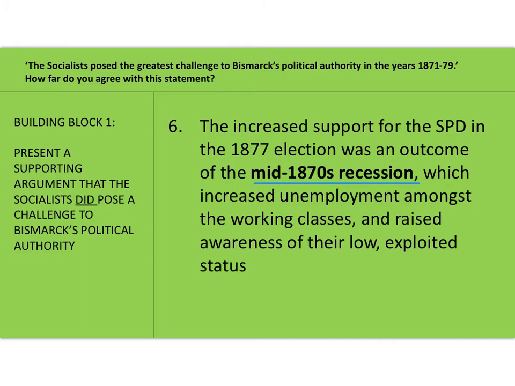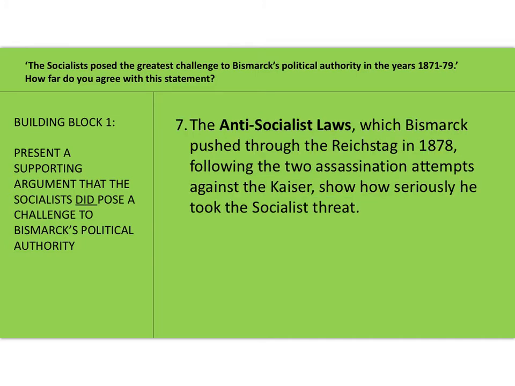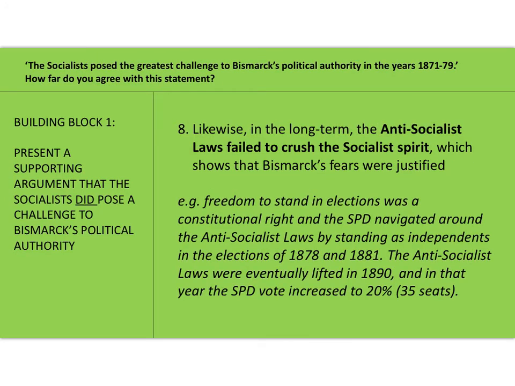Remember, there was a recession in the mid-1870s, started in 1873. It was part of a worldwide recession that did increase unemployment amongst the working classes, and it raised awareness of their low exploited status. And of course, the fact then in 1878 Bismarck pushed through the Reichstag, and he did get them passed eventually, the anti-socialist laws following those two assassination attempts against the Kaiser. That is evidence that he did take the socialist threat seriously. And yes, you are being asked here to provide evidence that Bismarck was threatened by them. Okay, so again, just make these points clearly.